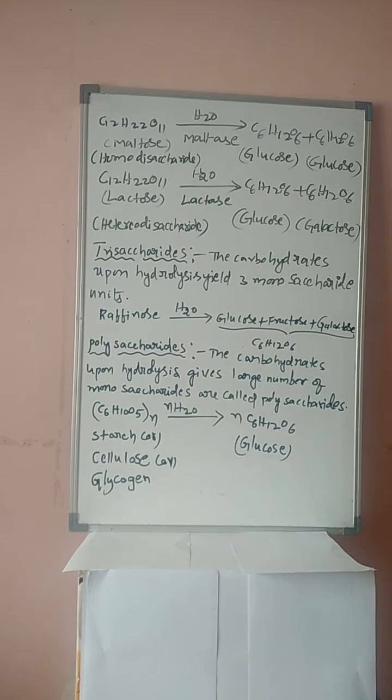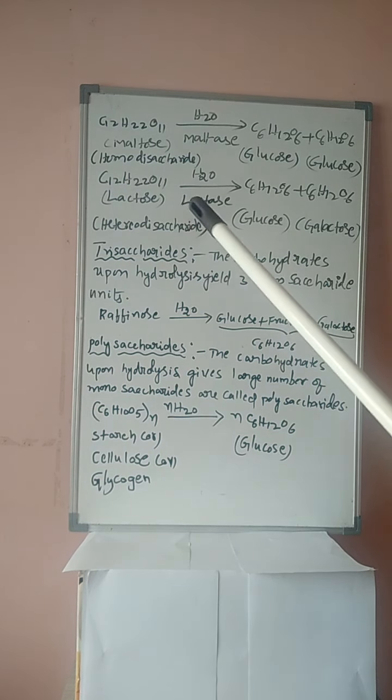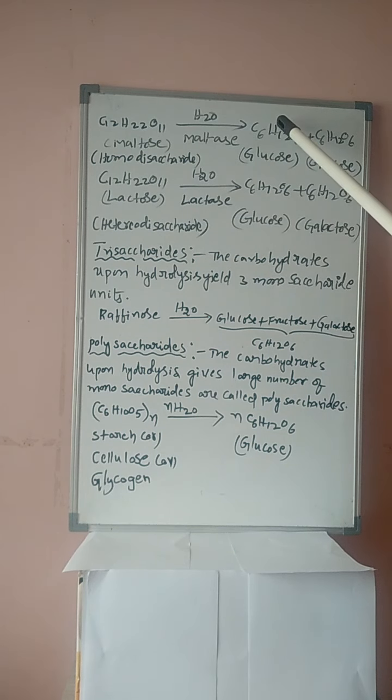Some other examples, students. Maltose upon hydrolysis in the presence of enzyme maltase gives glucose plus glucose. Since similar monosaccharides are obtained, it is a disaccharide but a homodisaccharide. The disaccharide which gives identical monosaccharide units is known as homodisaccharide.